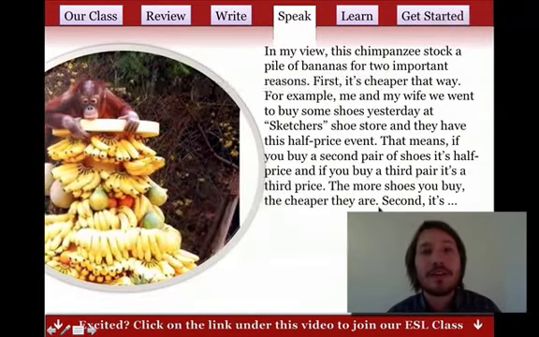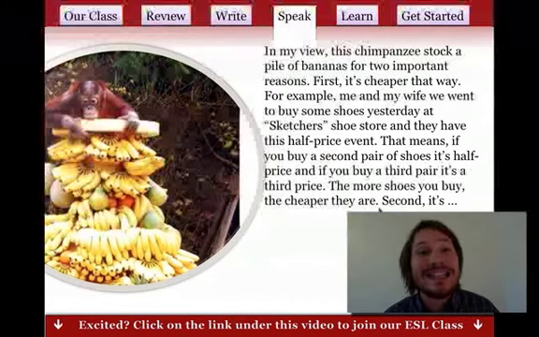Next one, we did a speaking activity. I asked you guys to look at this image of a chimpanzee and tell me about it. And I want to listen to one example right now.